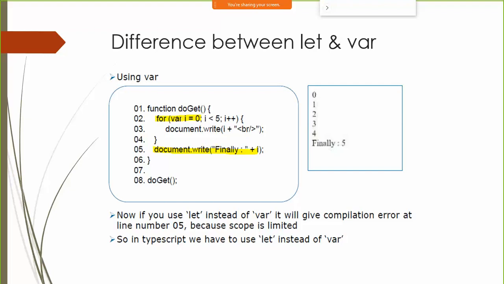But we don't want such kind of thing. This variable should only be specific to this for loop. This can be done with the help of let keyword. All I have to do is replace this var with let. So if you're using let keyword, your variables will be scoped to a particular block. If it is, let's say, a for loop, it will only be specific to that for loop. If it is, let's say, an if condition, it will again be specific to that if condition.